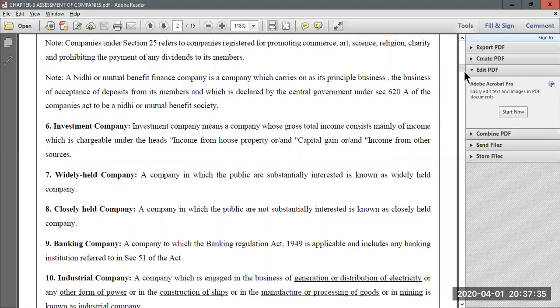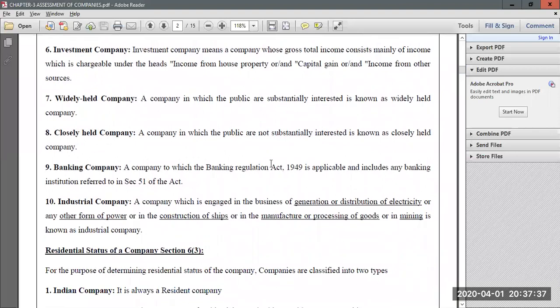Now again, the next category of company is banking companies. What do you mean by a banking company? If there is any banking institution or any other company to which the Banking Regulation Act of 1949 is applicable, or any banking institution referred to in section 51 of the Income Tax Act, it will fall under the category of banking company.